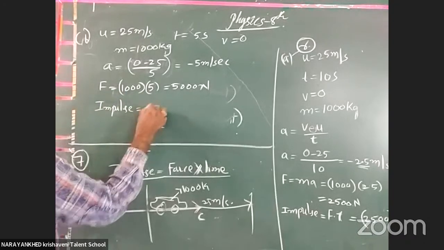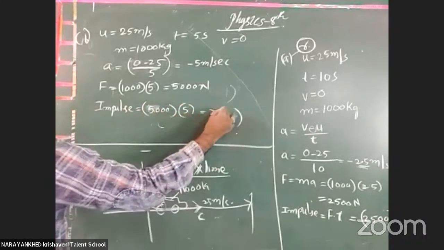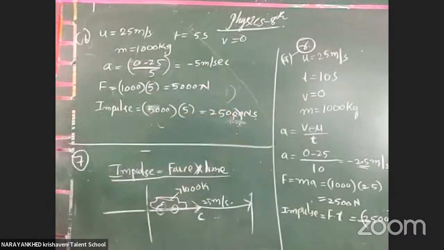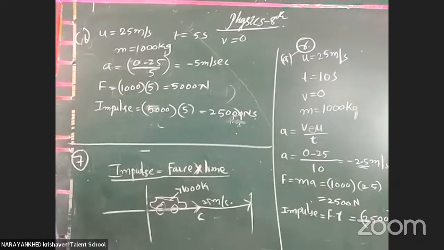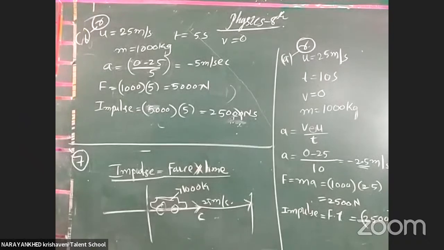That is 5000 into the time 5. That is 25,000 newton seconds only. Again, it is also 25,000 newton seconds only. Clear or not? Impulse is not varied in this particular situation also. The answer for B is also R only. B is also matched with R only.